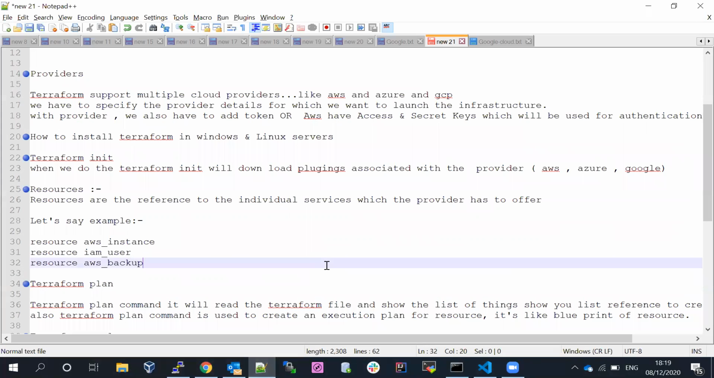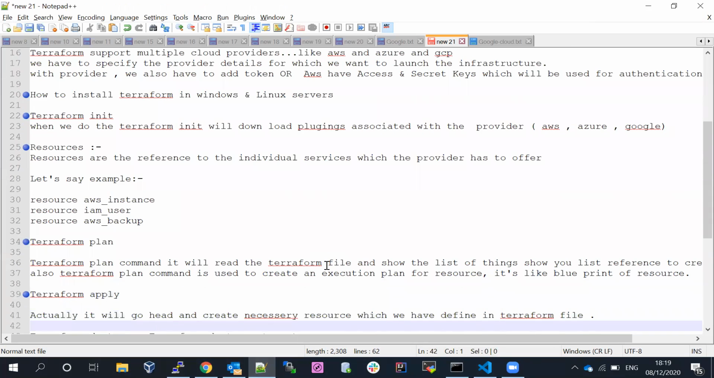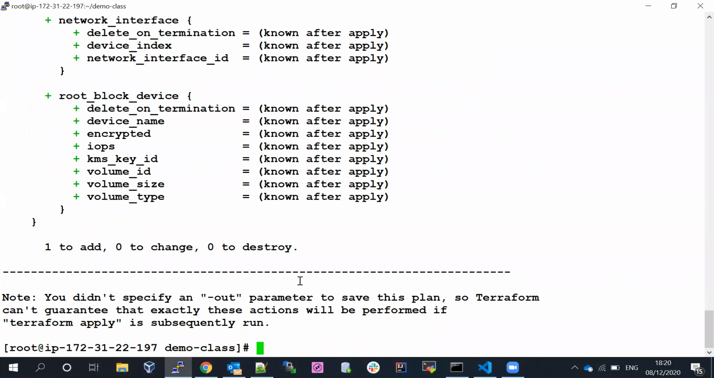So what is meant by Terraform plan? Terraform plan is a command. It will read the Terraform file and show the list of things based on that particular Terraform file. The Terraform plan command is used to create and execute the plan for resources. It's just like a blueprint of the resources. What does blueprint mean? Before building the services, it will show exactly what is going to happen, what is going to be built.